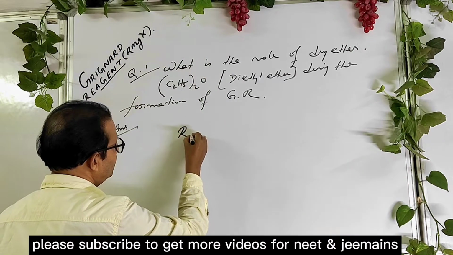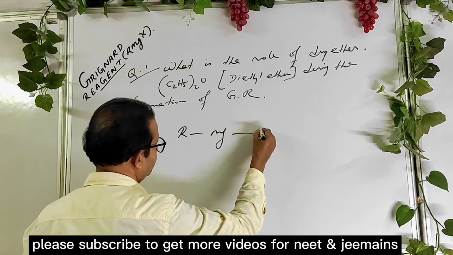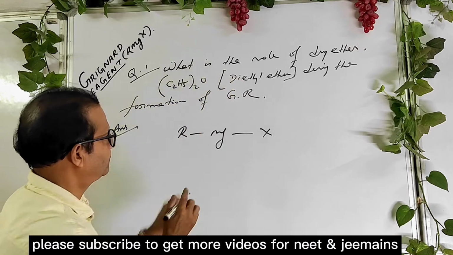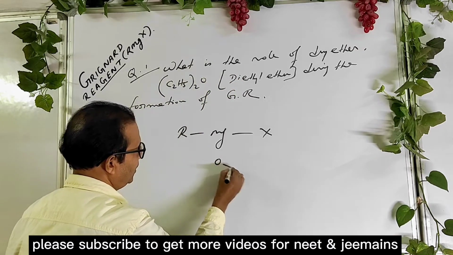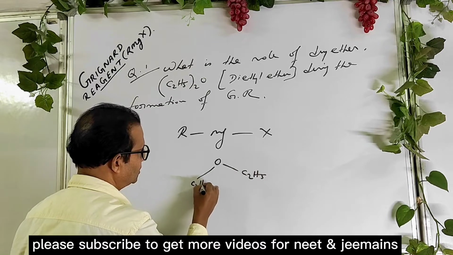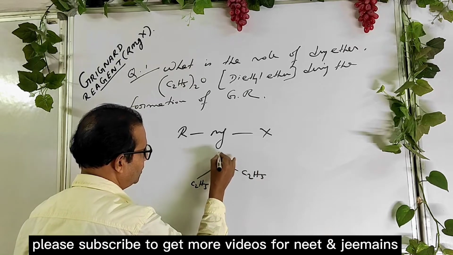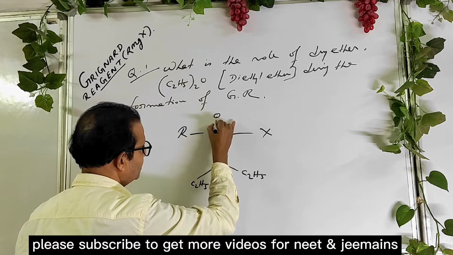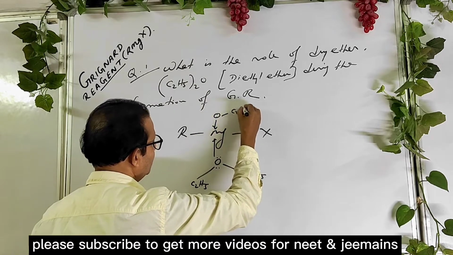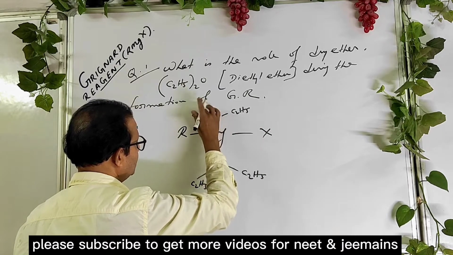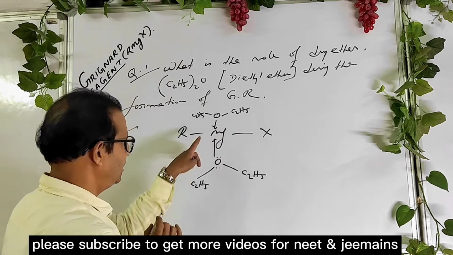When Grignard reagent is already formed, then the ether is coordinated with Grignard reagent.